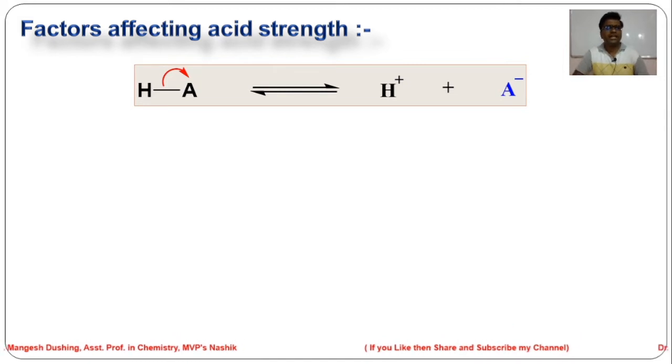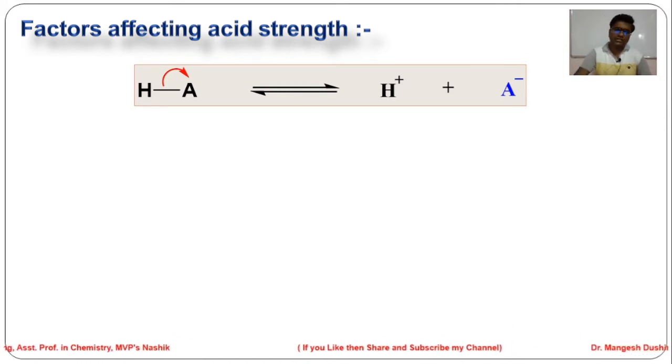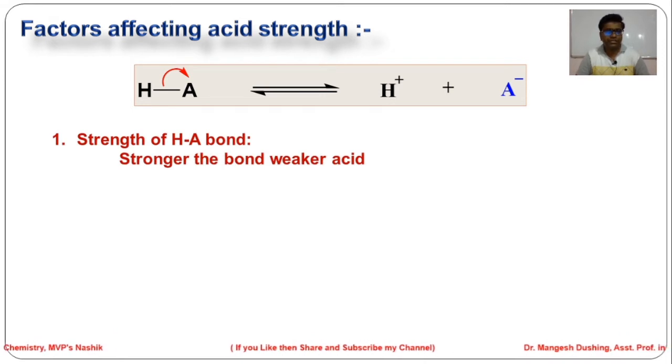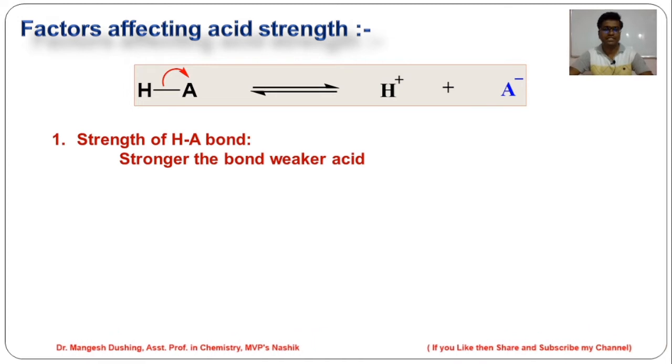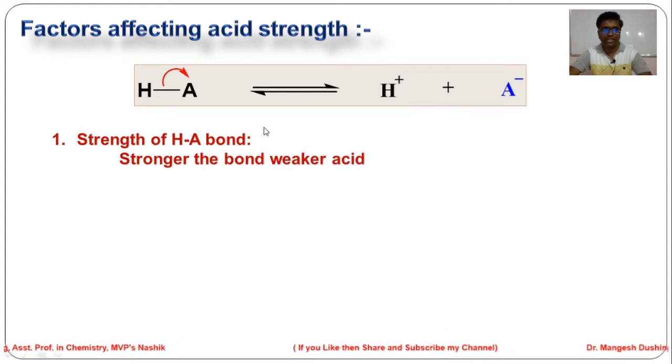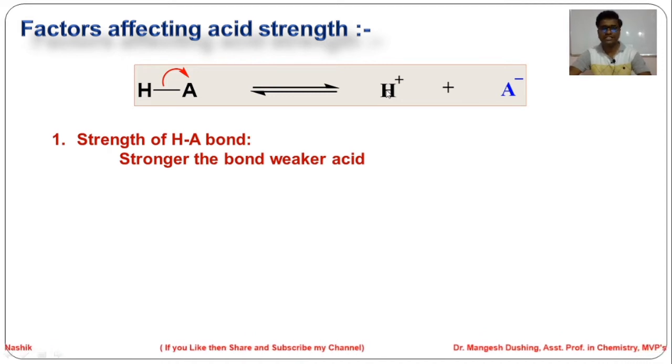Now, we will see which are the factors affecting the acid strength. The first factor is the strength of the HA bond. Obviously, the strength of an acid depends upon the dissociation of HA, so the strength of the HA bond matters. If that HA bond is very strong, dissociation becomes difficult, H plus ion concentration decreases, and acidity goes on decreasing. So as this bond is stronger, the acid becomes weaker. If this bond is weaker, then dissociation will be much easier, H plus ion concentration increases, and the strength of the acid will increase.